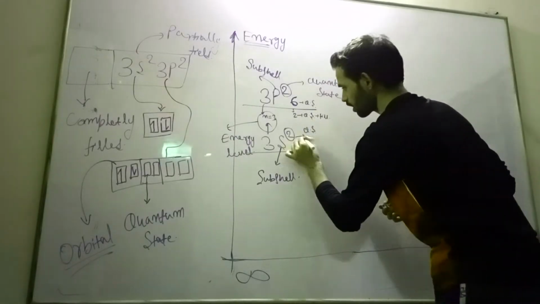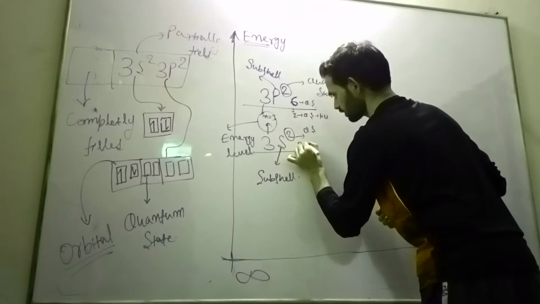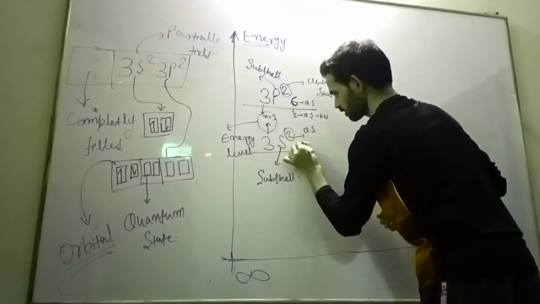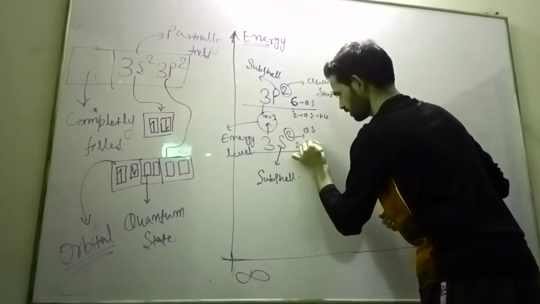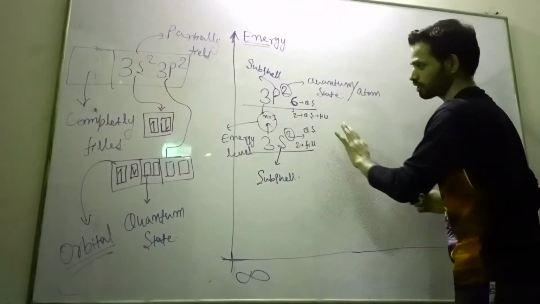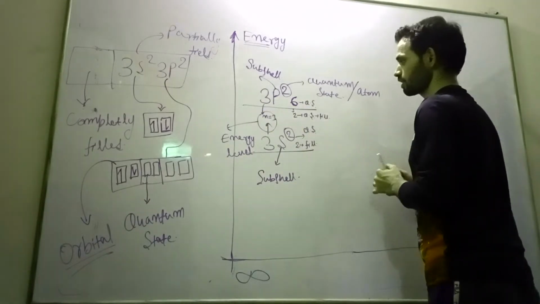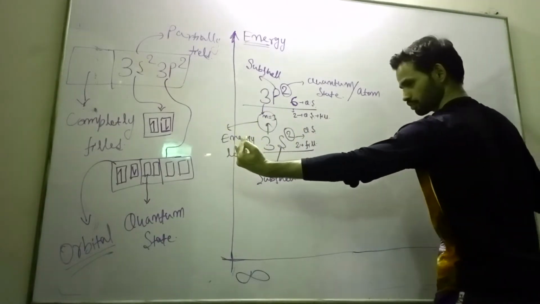Okay, so here how many quantum states? 2 quantum states. Yes, 2 quantum states, 2 are filled. Okay, 2 filled. Okay, so now completely filled, partially filled. Now this energy level. Now as the silicon atom is what?